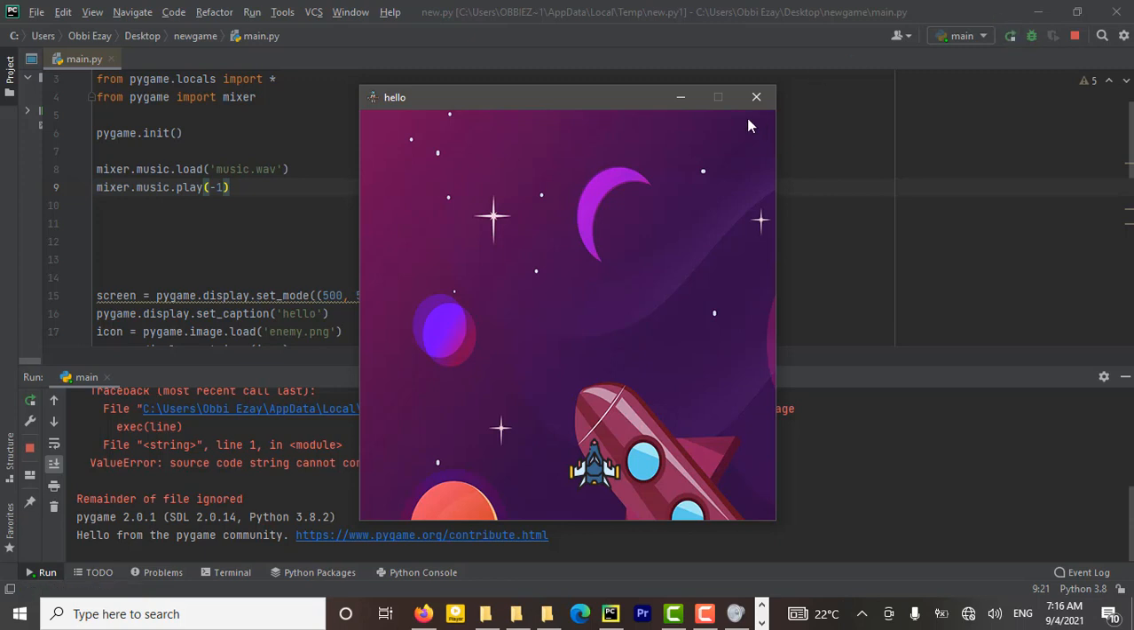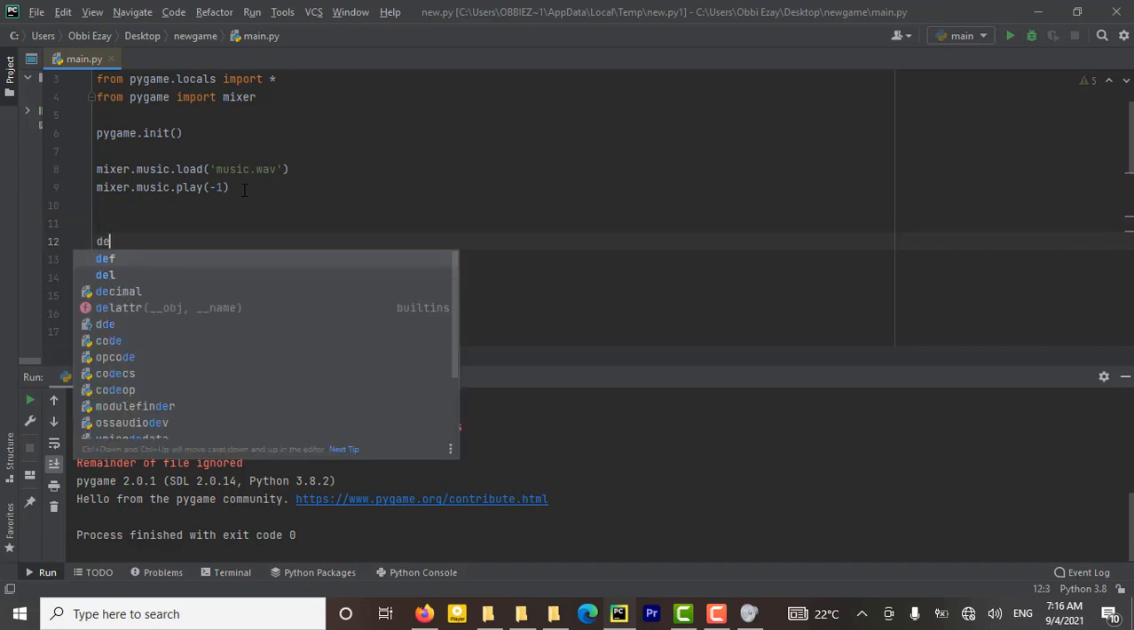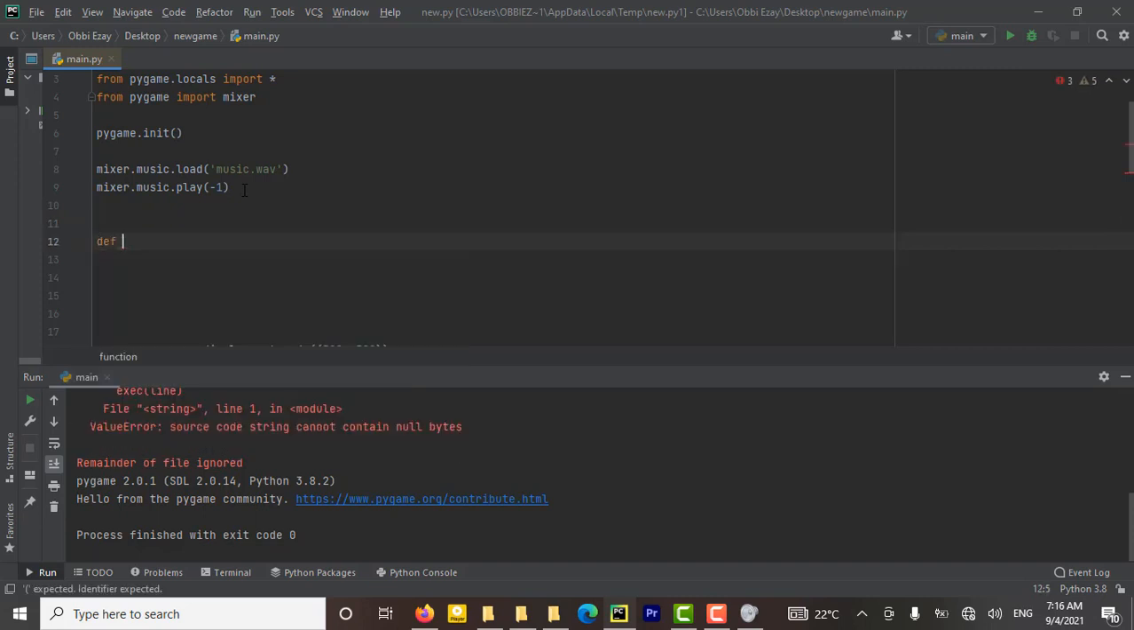So now you can also play sounds, and it's not the same way. So for sound, what we are going to do is define a function so that it doesn't play continuously. So let's say def bomb. Let's just call it bomb. I believe you know how to define a function.